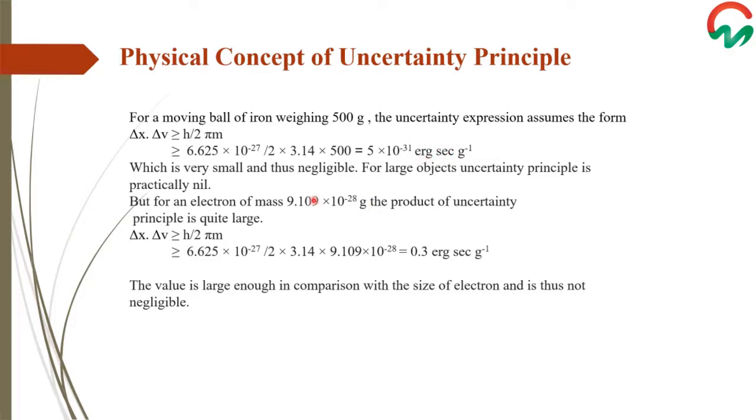But for an electron of mass 9.1 × 10^-28 gram, the product of the uncertainty principle is very large and has a value of 0.3 erg second per gram. So this value is large enough in comparison with the size of the electron and is thus considered not negligible.